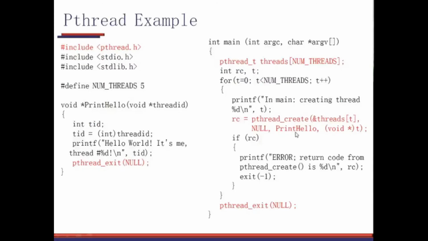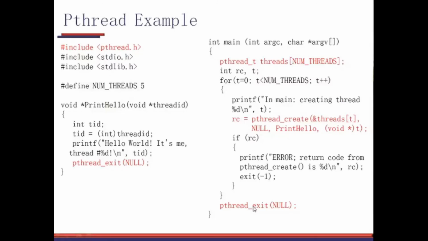Be careful about the data type, understanding the data type. If the return value is 0, then it is success. If it is non-zero, then there is an error. RC stands for return code. So if the return code is non-zero, I am saying the error that pthread didn't execute correctly. If it is not, then it will come out and then say pthread exit.